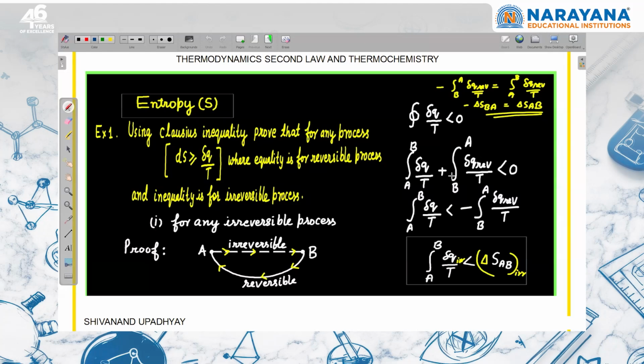And from here, if I take this to the right side, minus the integration of B to A can be written as plus the integration of A to B, right? So this is dq reversible, so this is the entropy change in process A to B. So the entropy change in process A to B in an irreversible process should be greater than dq irreversible upon T, right?